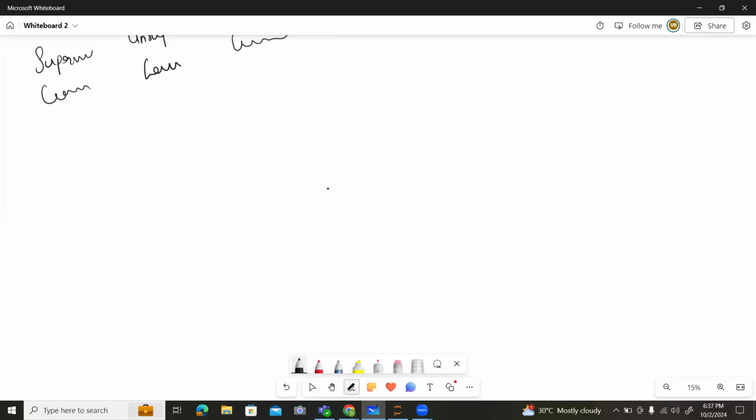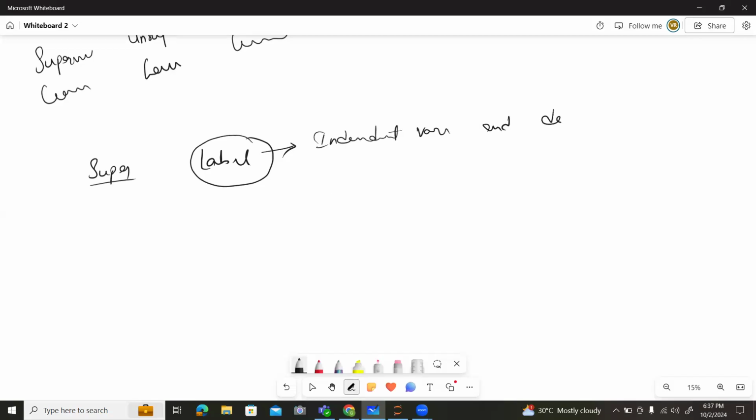First, supervised learning algorithms work on labeled data. First, we need to know what this labeled data is. Labeled data is simply the combination of independent variables and a dependent variable. So what are the independent and dependent variables?